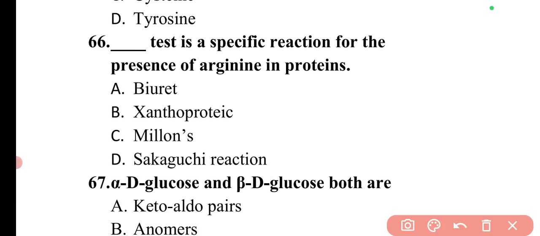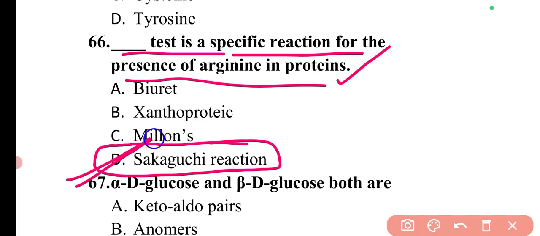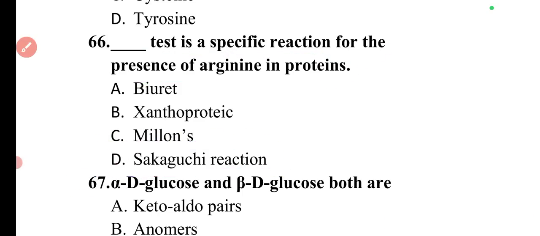Next question is, dash test is a specific reaction for the presence of arginine in proteins. So for the presence of arginine, the test is the Sakaguchi reaction. So here option D will be the correct answer.